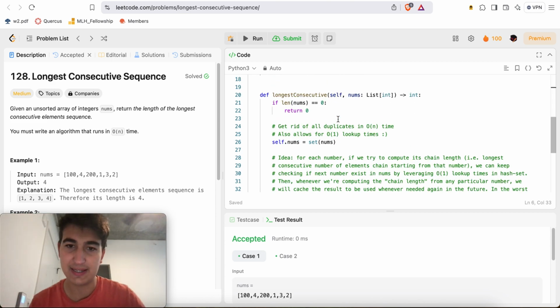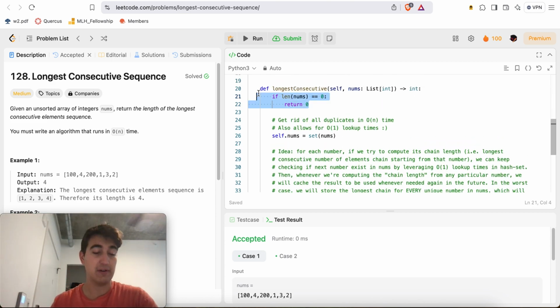So essentially, this is all I do in my function. First of all, if the length of nums is equal to 0, I just return 0. That's just a trivial base case.